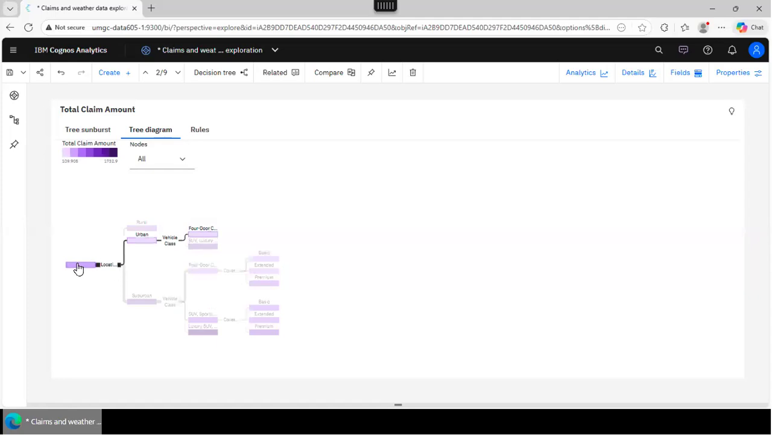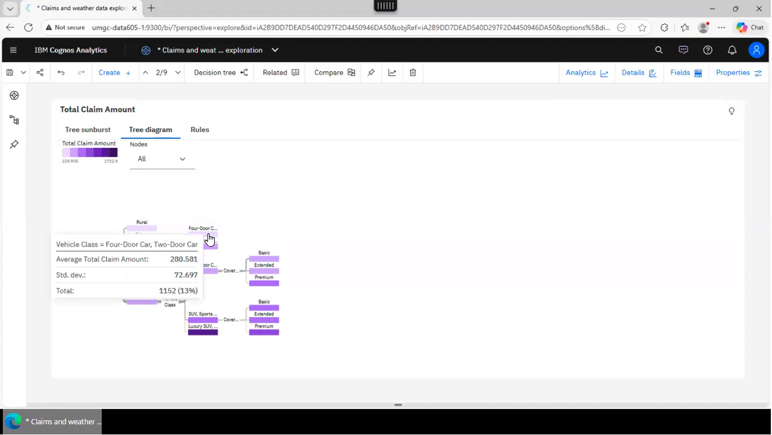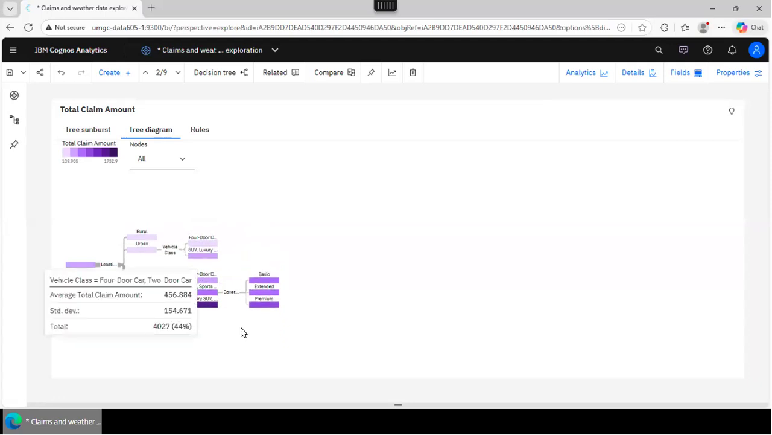How do we read the rule? We go from here, from the root node. We say, okay, if the location is urban and the vehicle class is a four-door, two-door, that's our total claim amount. We're going to hover over that node and we're going to see the average total claim amount, right? Here we go. See, this is $280, but it also shows us the percentage of data to which the rule applies, right? It does not visualize the percentage of data, but it shows. You need to hover over the node to see the percentage, right?